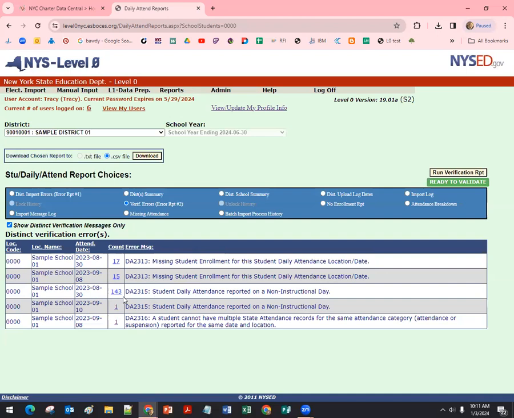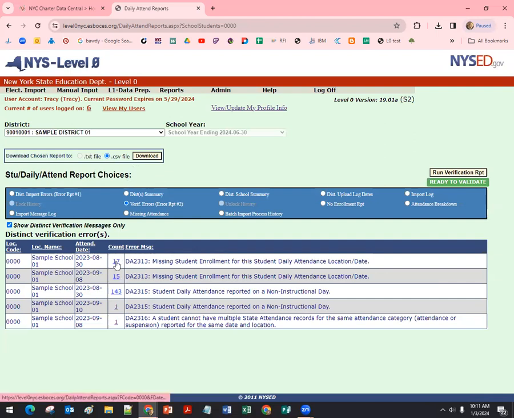In this case, the school opened up in August before the DOE did. Every school is pre-populated with the city calendar, to be adjusted and customized for your school. So they need to make sure that their calendar is updated. Once they add the 30th of August as an instructional day, 143 records will clear instantly.